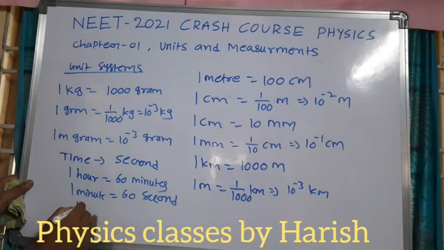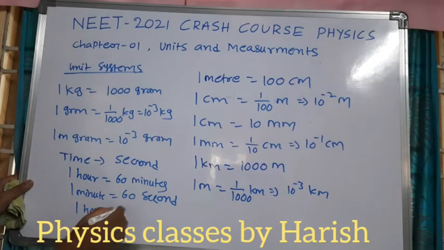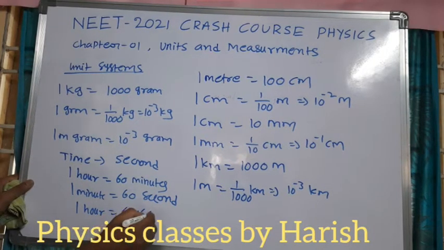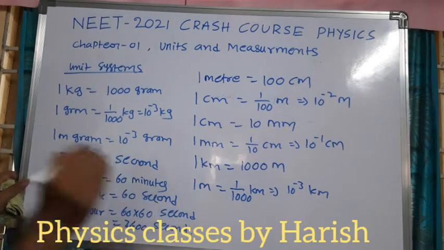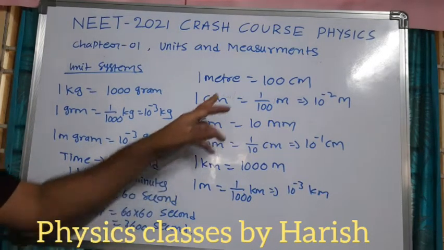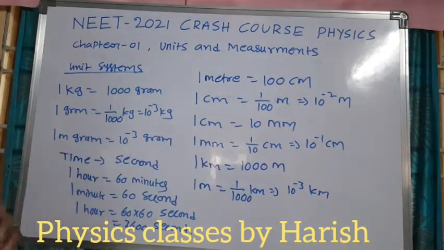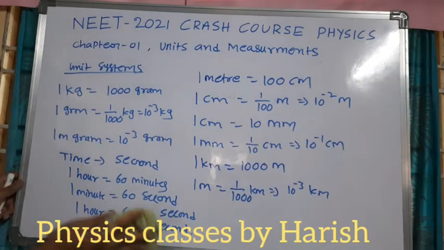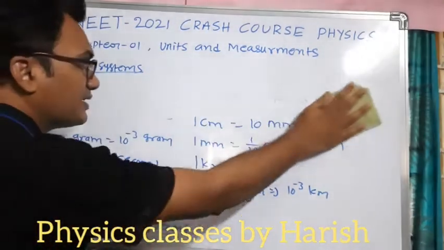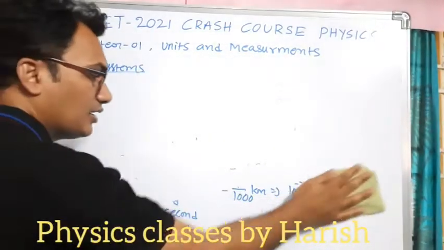So 1 hour is equal to 60 into 60 seconds. So this is 3600 seconds. Okay. So this is length, mass, time. This is the basic idea of length, mass and time. We'll see how to write the unit.